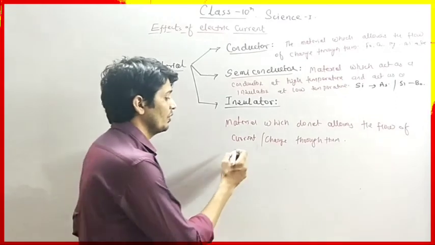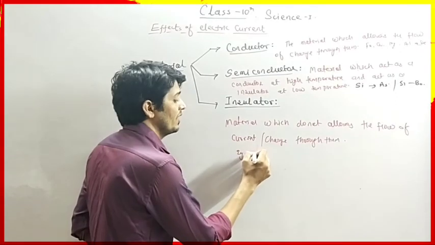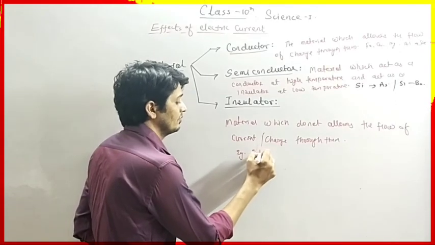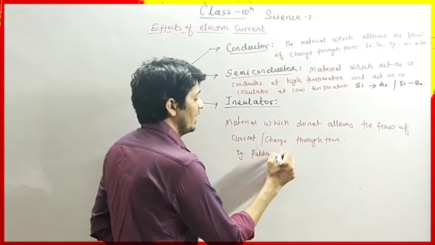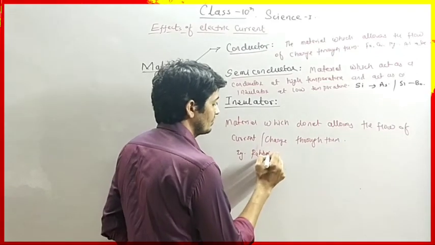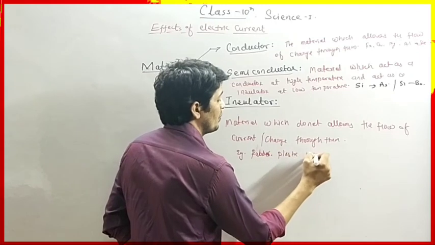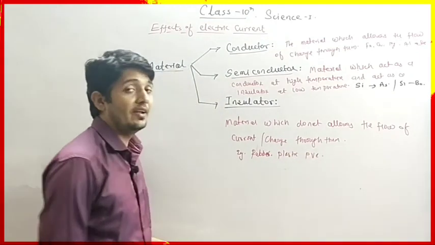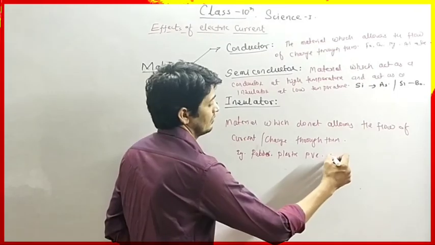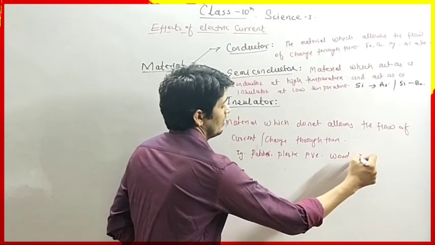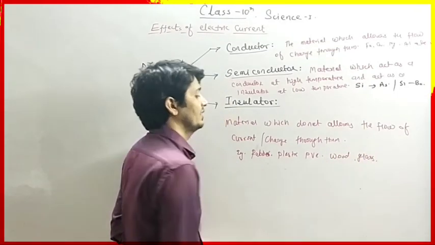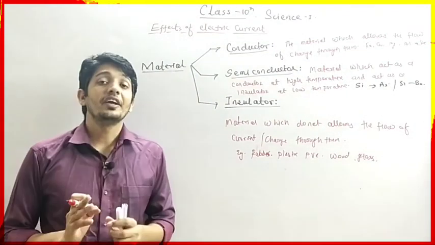For example, we have rubber, plastic, PVC, which is polyvinyl chloride, wood, glass, etc. These are insulators.